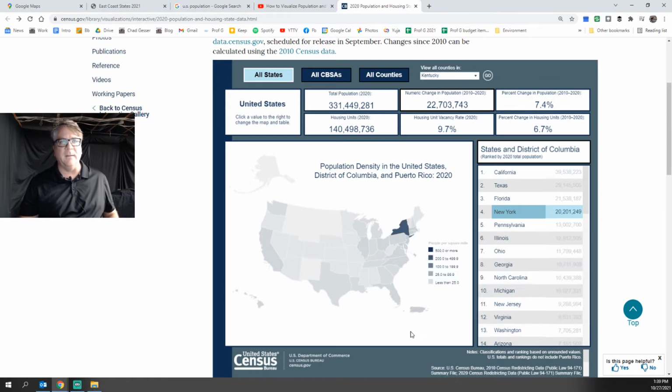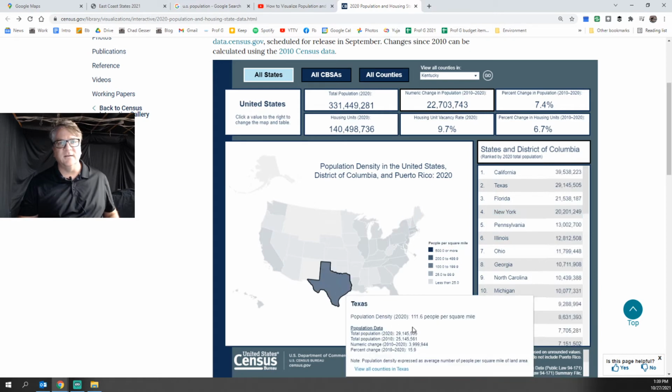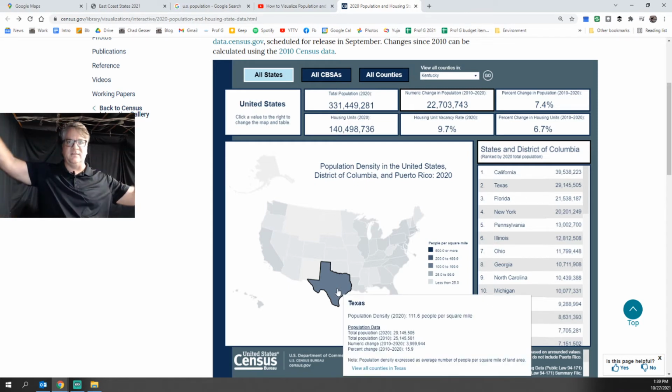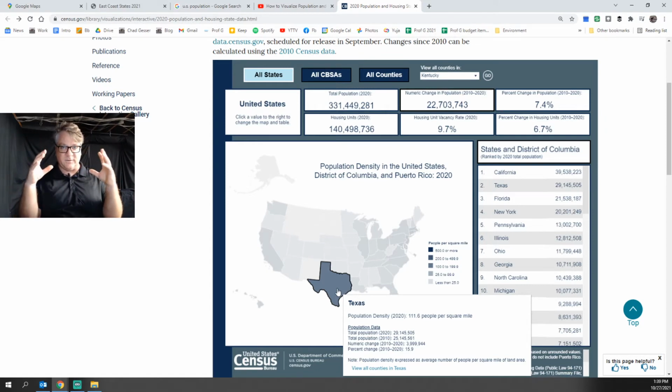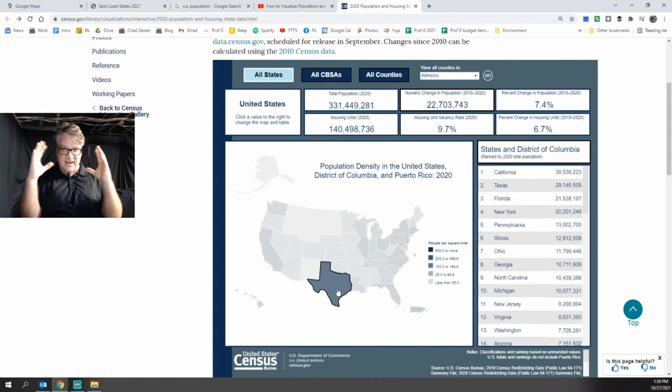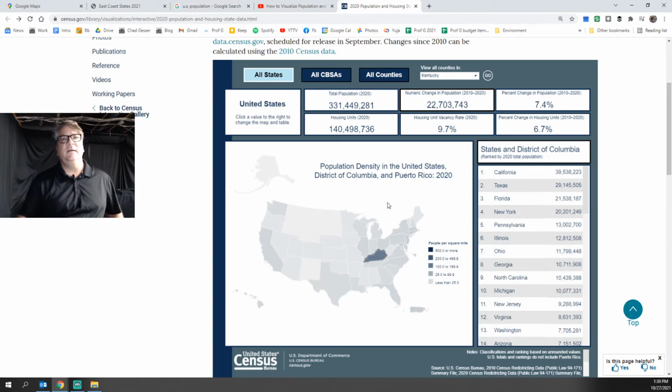428 people per square mile. Texas, 111 people per square mile. So Texas, a lot of people live there, but it's a really, really big state. New York, a lot of people live there, but it's a small place. So if you've ever been to New York City, you know how much density it is. A lot of people in a small area, right? So population density is something we look at in the field of demography. Let's look at Kentucky now.